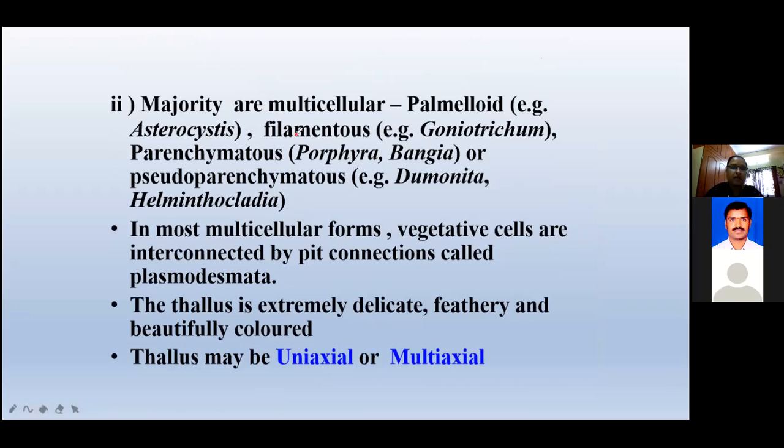First slide. Most and the majority of this group has a multicellular filamentous body. See here, the majority have a multicellular filamentous plant body, with cells parenchymatous, sometimes pseudoparenchymatous also. In most multicellular forms, vegetative cells are interconnected by pit connections, called plasmodesmata. I'll explain in the next one how they are interconnected.